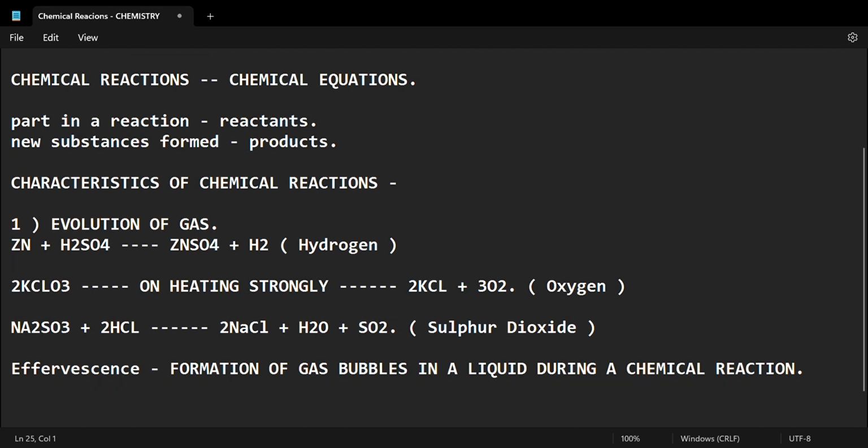So now the second thing is, we have learned the evolution of gas. The second is change in color. Certain chemical reactions are characterized by a change in color. First, we are going to be writing change in color.